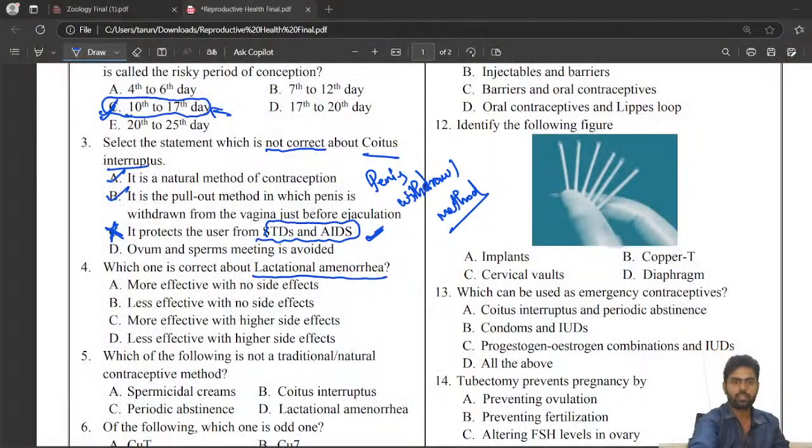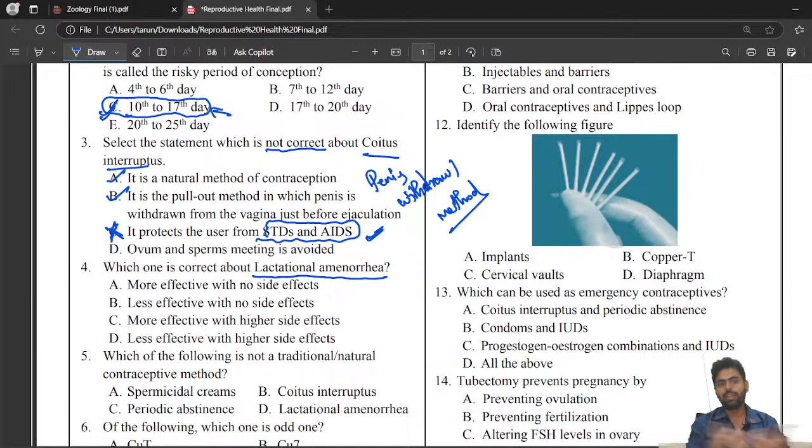The second question we have here is: which one is correct about lactational amenorrhea? It is more effective with no side effects. Lactational amenorrhea means the time period where you are lactating, that is, releasing milk.